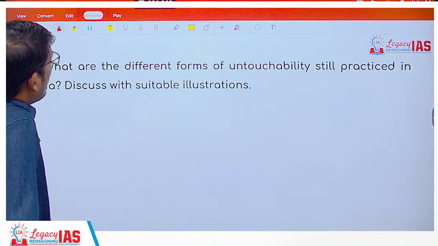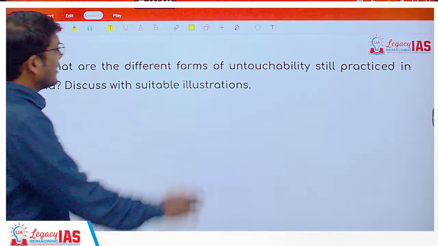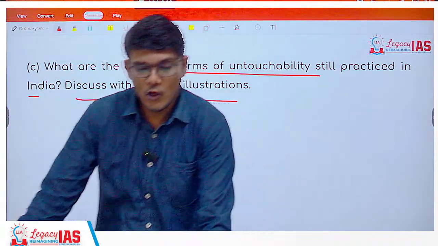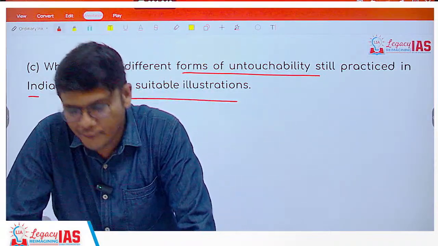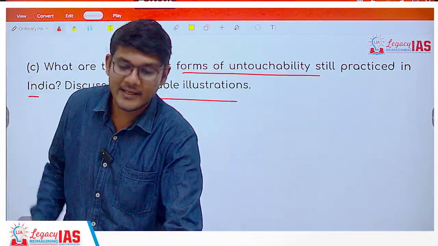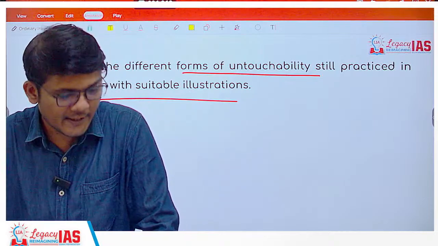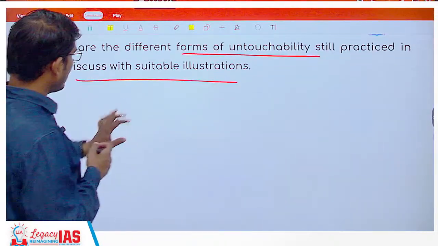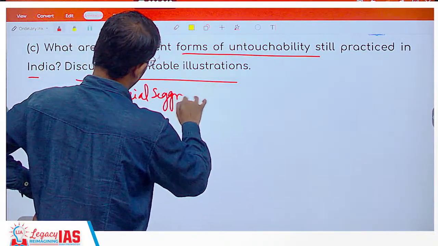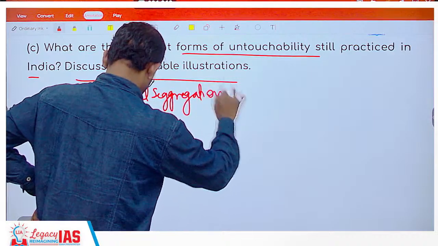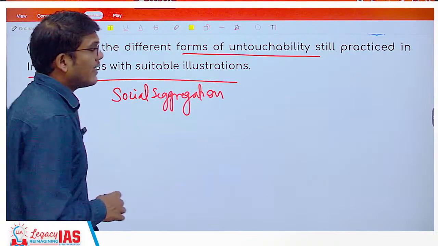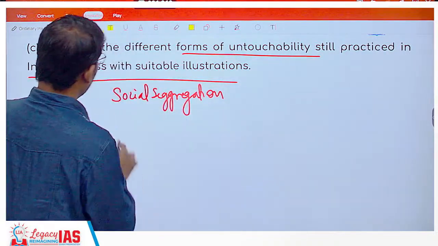Question 4c, what are the different forms of untouchability still practiced in India? Discuss with suitable illustrations. Basically here you have to give certain examples and explain the different kinds of untouchability that are there. First things first, social segregation. In any social gathering, there are segregations of people based on caste. There is also a concept called the two-tumbler system.